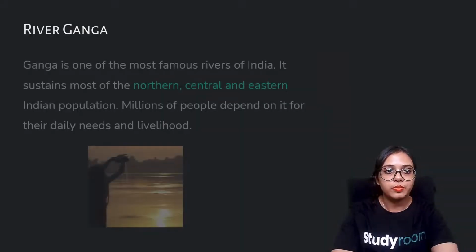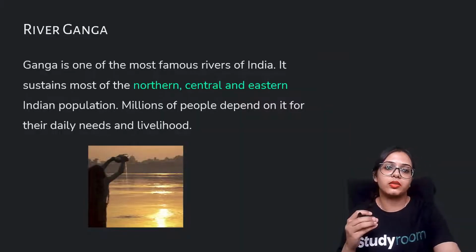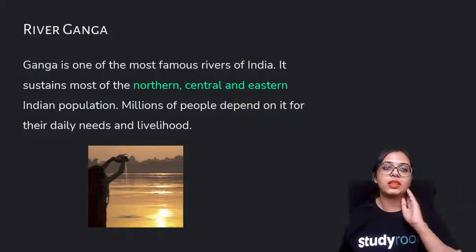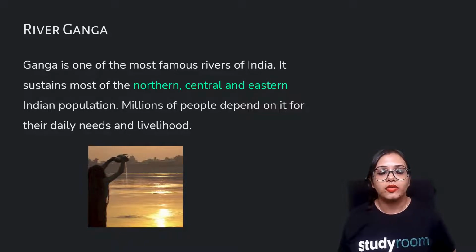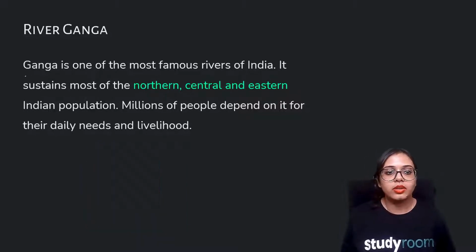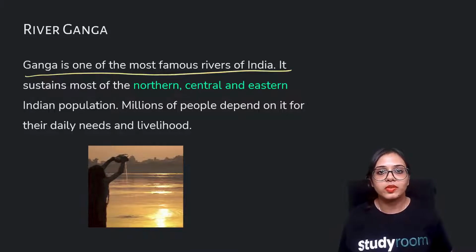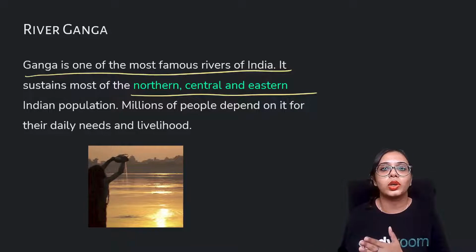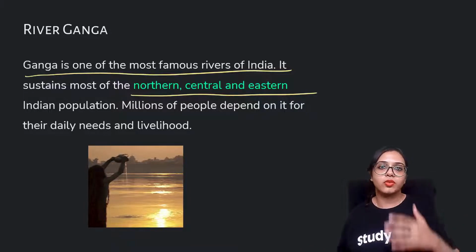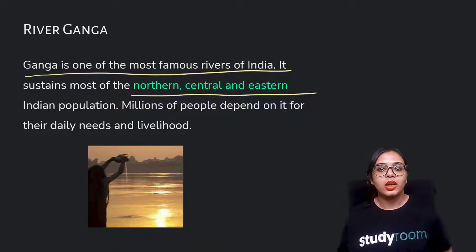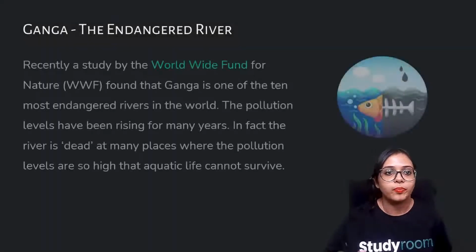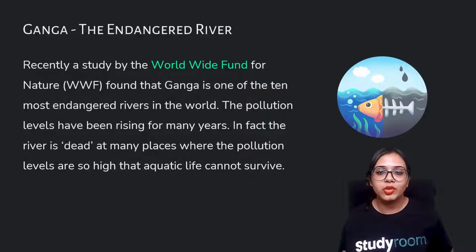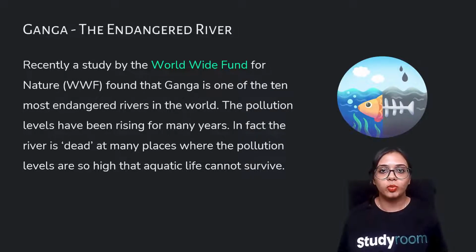Okay, the Ganga river is, I may say, the most prominent and famous example of fresh water being polluted. The Ganga River, you must be aware, is one of the most famous rivers of India, and it sustains most of the northern, central, and eastern regions. From the Gangotri Glacier it emanates, and it is the source of fresh water for so many of us. But now millions of people have started contaminating it. So Ganga has now become an endangered river because of increased human activities.